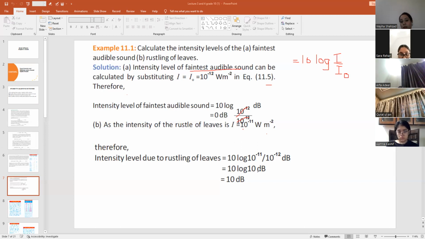So if 1 is multiplied by 10, it is equal to 10 dB, right? So in this way we can find out the intensity level of rustling of leaf, that is 10 dB. If you see your table on page number 25 in table 11.11, you can see that these intensity levels are given, and we also have calculated, and these are the correct values.